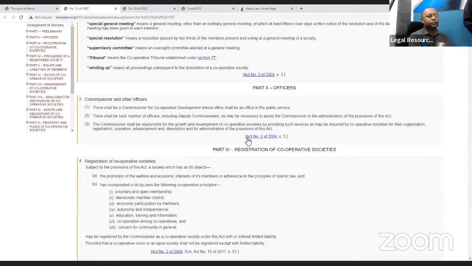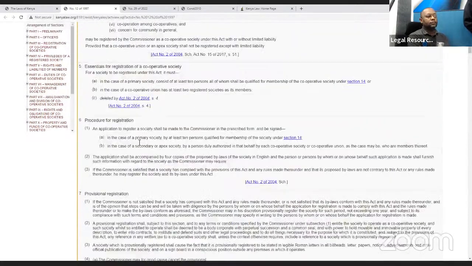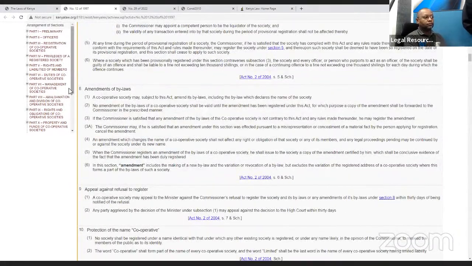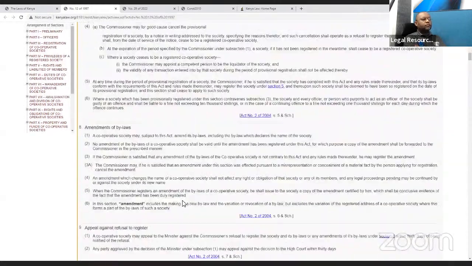You can see here that Act number 2 of 2004 made a change to the provisions under Section 3. Perhaps the last one on this, you can also see there was an amendment to Section 8, and this is what it said. So the way you read this is that this is Act number 2 of 2004, which amended the Principal Act, and you can go straight to Section 6 and the schedule to see what kind of amendment was made to this particular section.